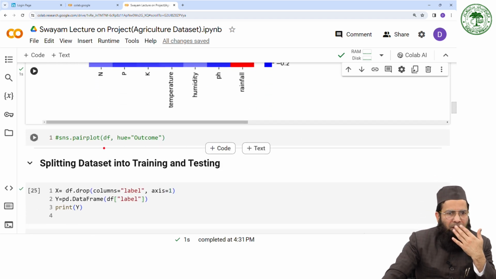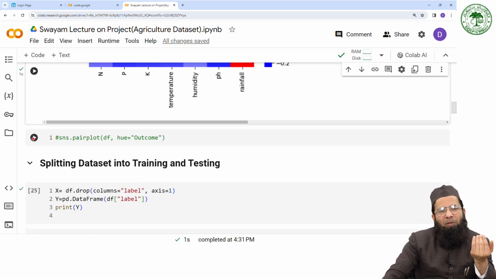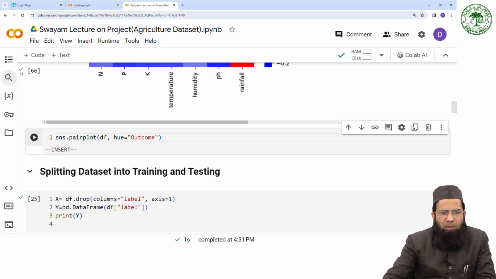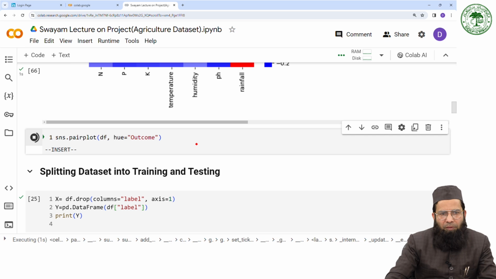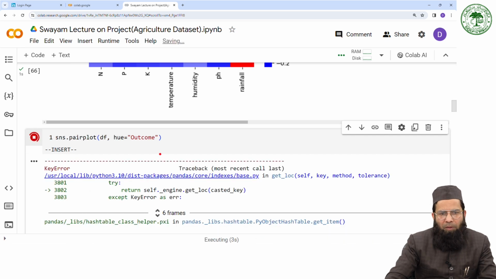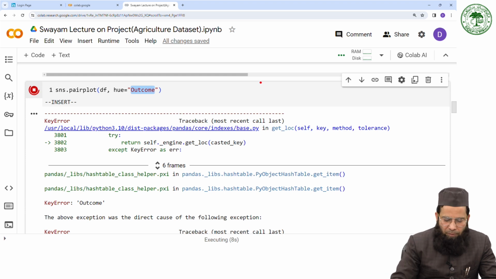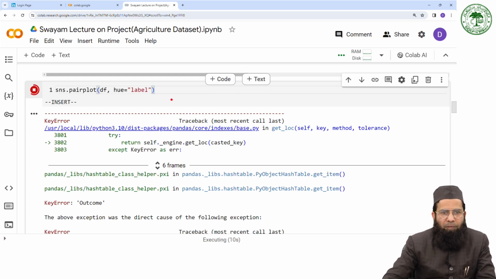Now we can display the pair plot as well, but it would take time. Let me execute this one, the pair plot. It's not outcome, it's label.